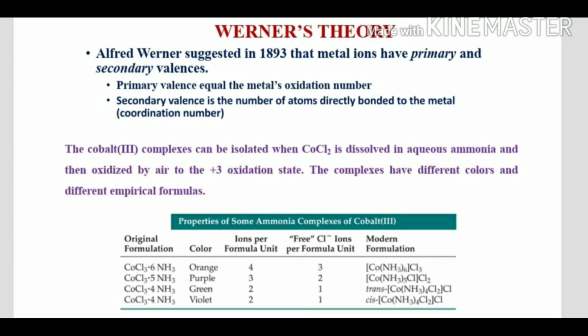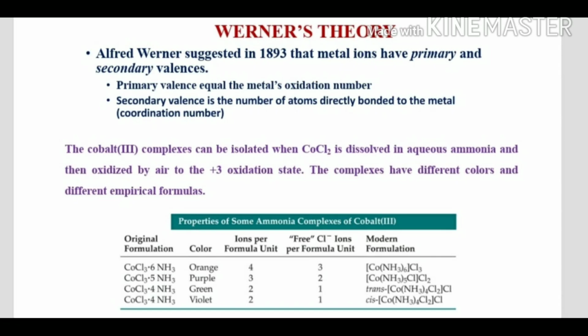The first one is Werner's theory. Alfred Werner suggested in 1893 that metal ions have primary and secondary valences. Primary valence equals the metal's oxidation number. Secondary valence is the number of atoms directly bonded to the metal. This is equal to the coordination number.